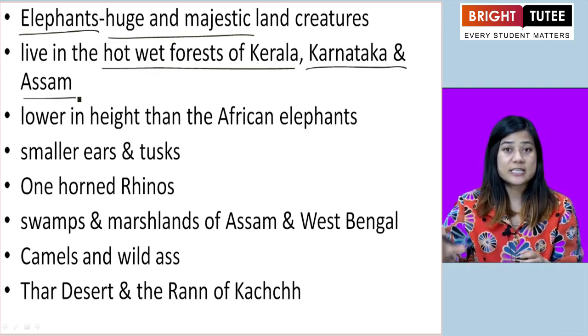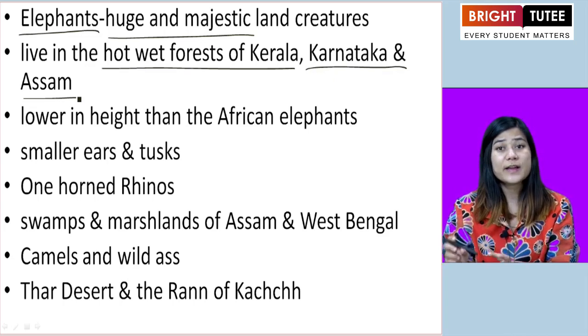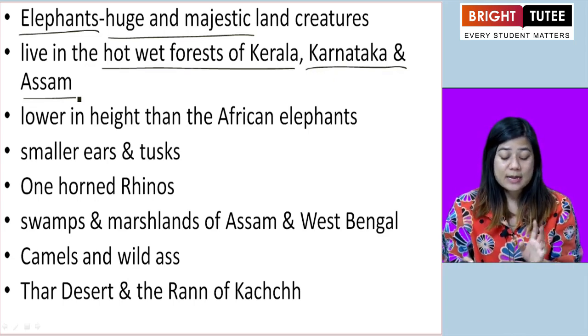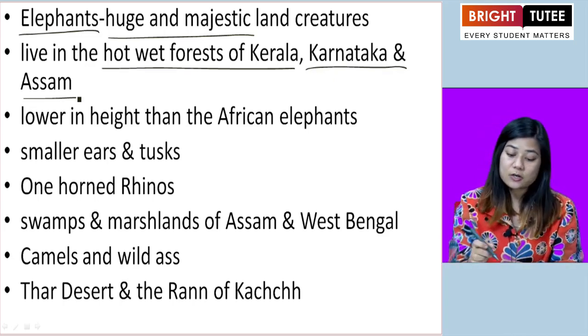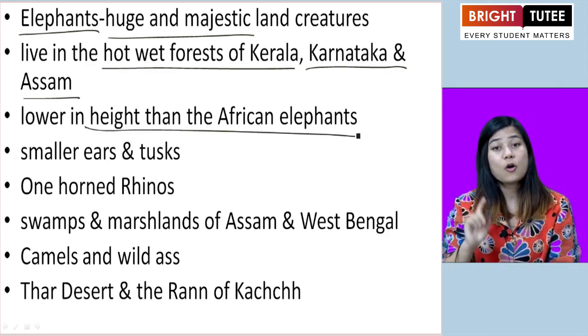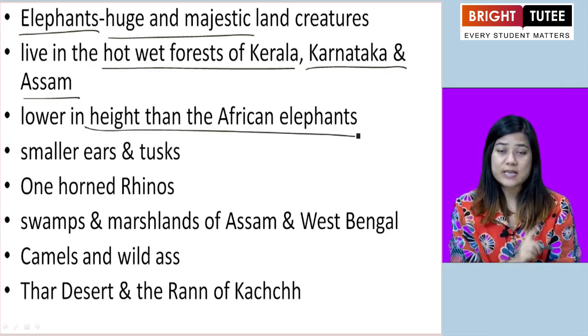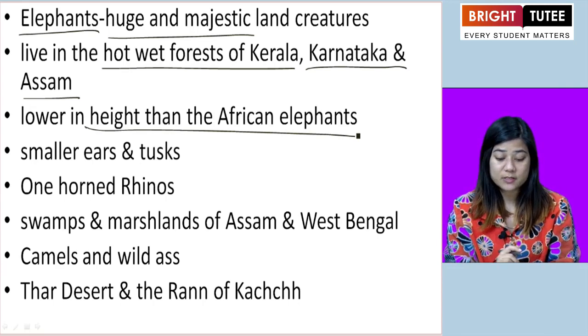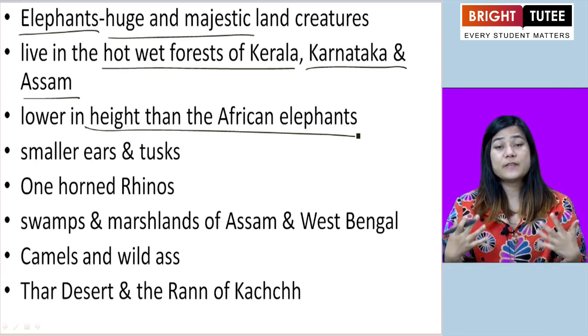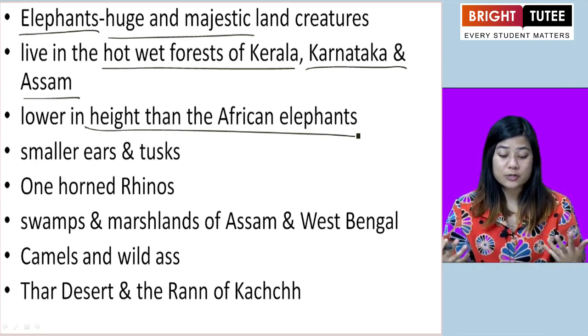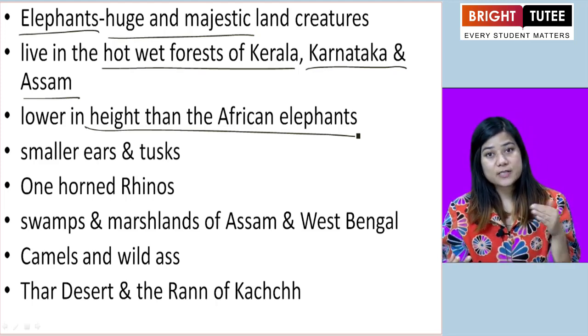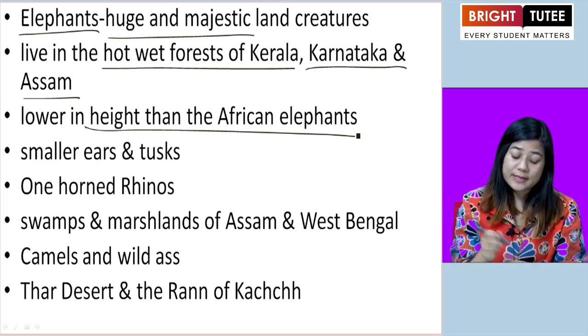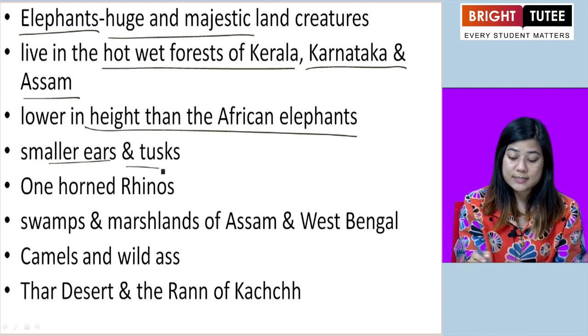These are the 3 states where we find elephants in India. Interestingly, they are lower in height than the African elephants. The African elephants are taller and even larger, but the Indian elephants are shorter in height. They also have smaller ears and tusks.